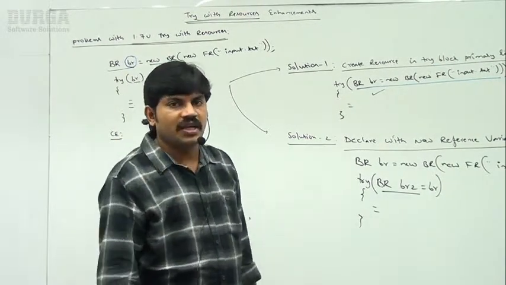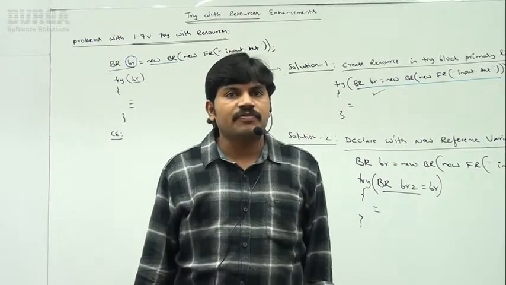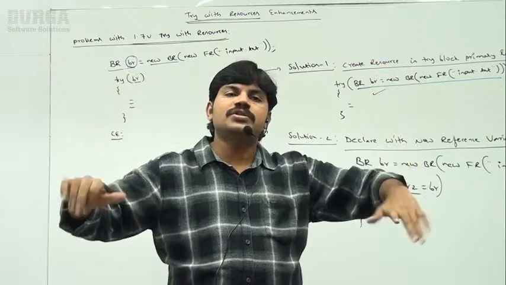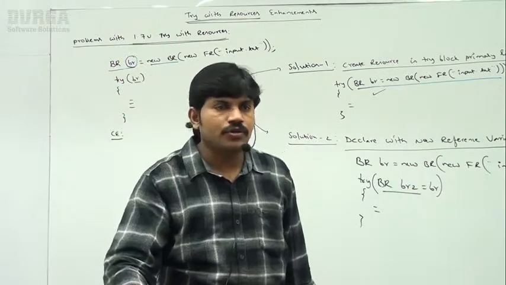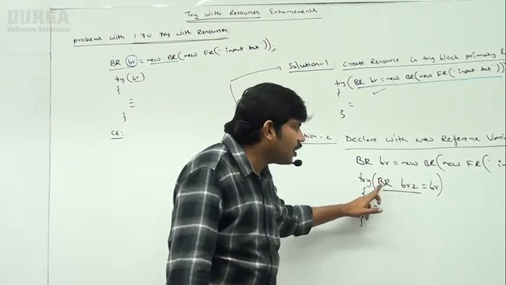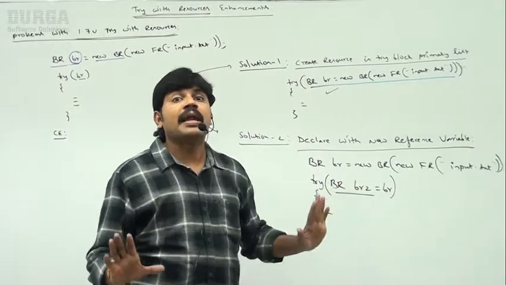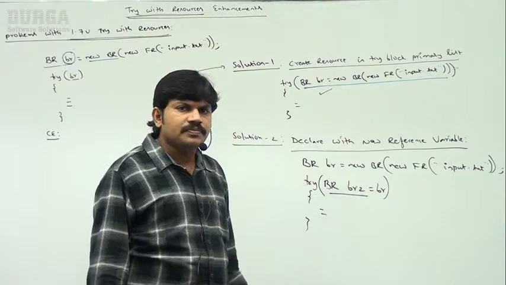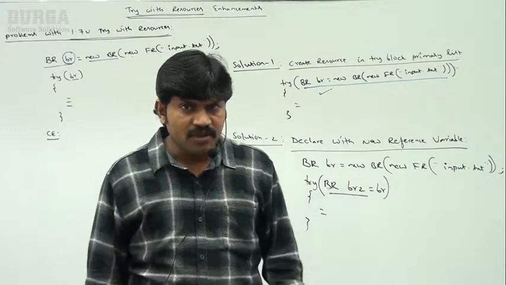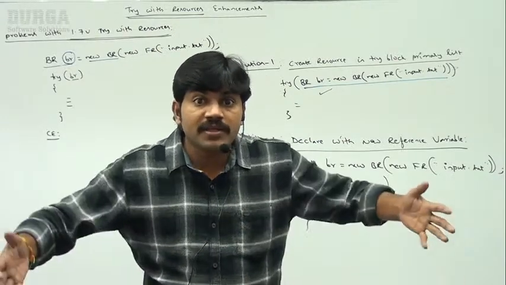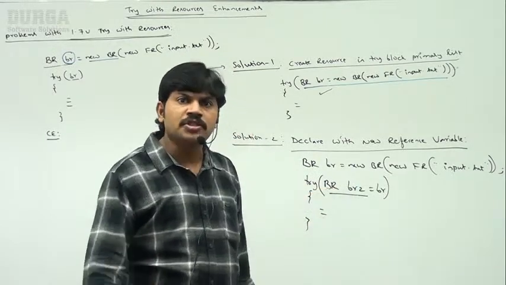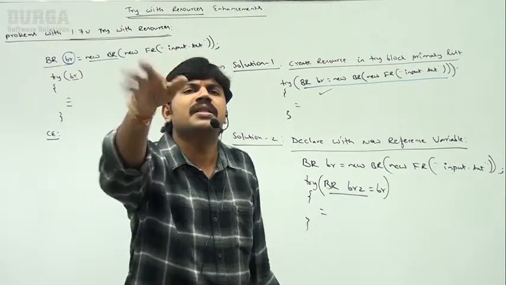Try with resources, whatever there is until 1.8 version, this is the problem. If you want to use the resources which are created outside of the try block, compulsorily we have to use a new reference variable, mandatory, right? Now in our example, how many resources am I taking? Only one resource. If multiple resources are there and you want to use this approach, the length of the code is going to increase like anything.